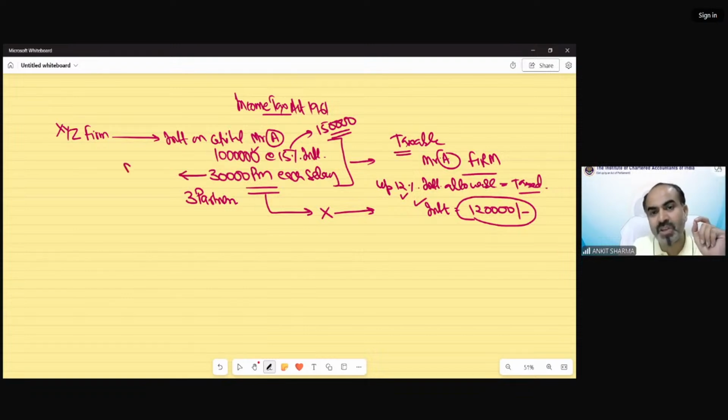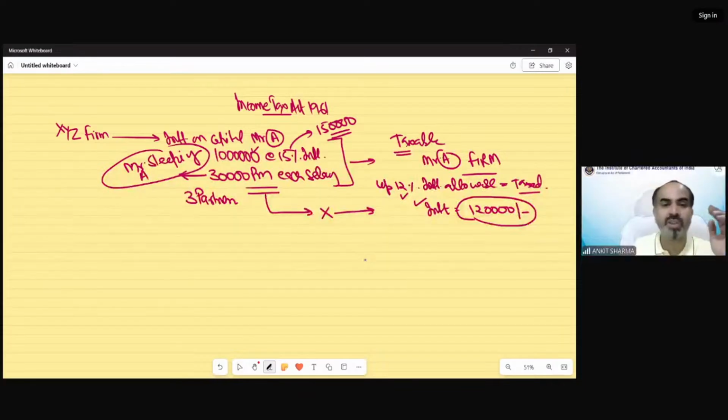It was written that Mr. A was a sleeping partner. You can go through that question. So he was a sleeping partner, and a sleeping partner generally does not get any remuneration or salary. That's why it was written in the question that partners are getting salary of 30,000 per month each, but it was not written that Mr. A is getting salary also. It was written that Mr. A was a sleeping partner, so you should understand he is not getting the salary. The other 2 partners must be getting the salary income. So in his hands, only interest income is going to be taxable. I hope it's clear now.